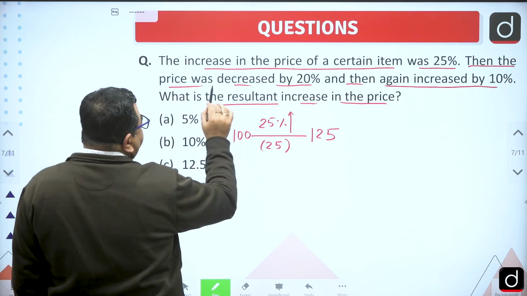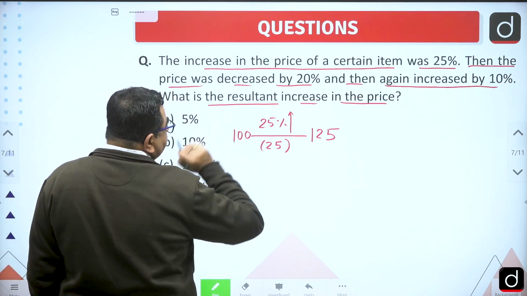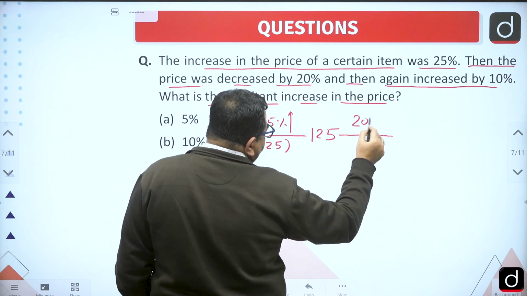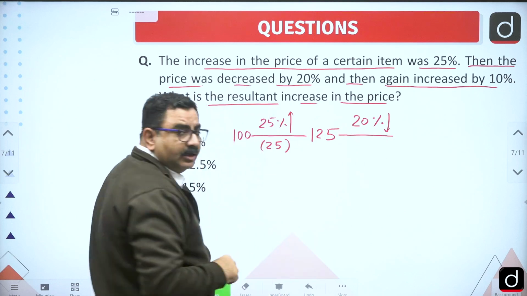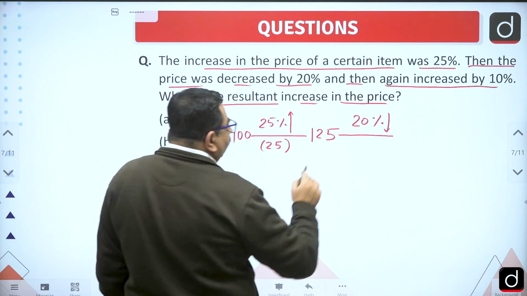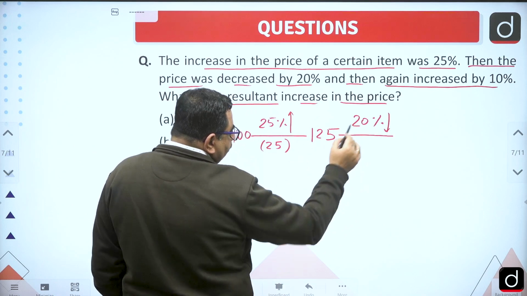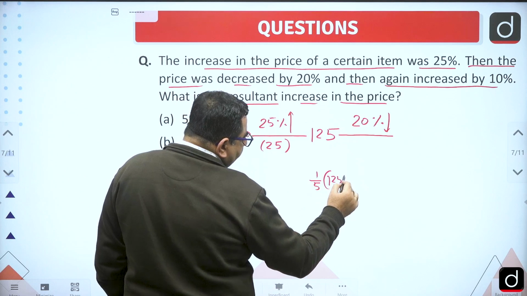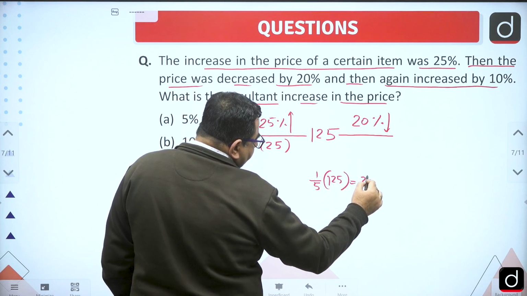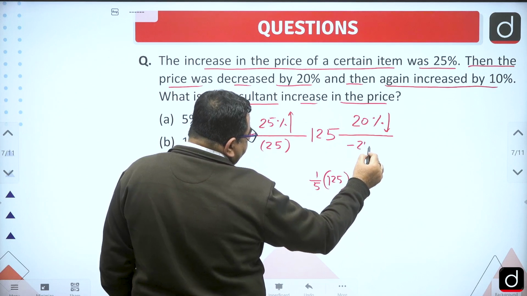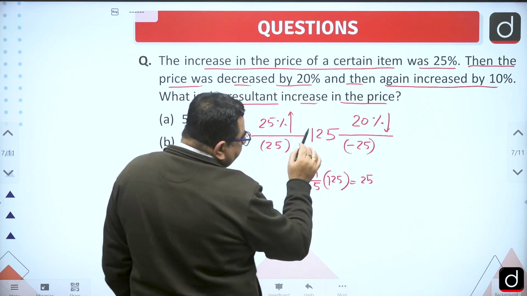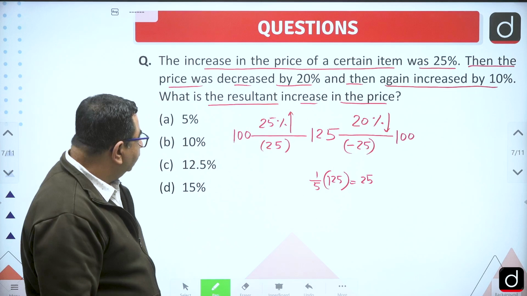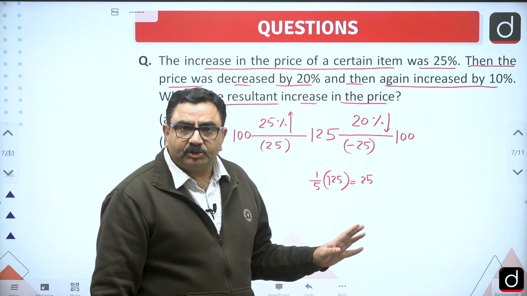And then the price, 125, is now decreased by 20%. Now what is 20% of 125? Now 20% we can say is 1 by 5. So 1 by 5 of 125, that is 25, right? So here we have to reduce 25. So can I say 125 minus 25? Again we have got the price as 100. So can I say till that point there is no change overall.